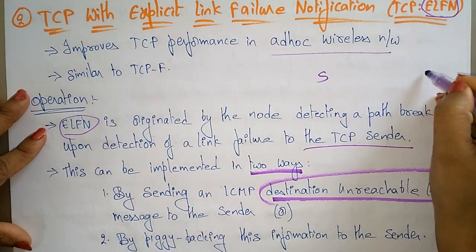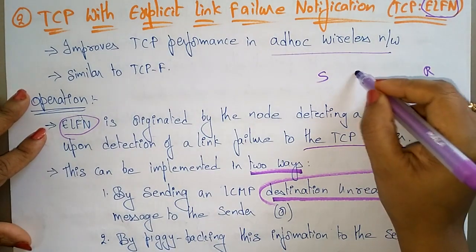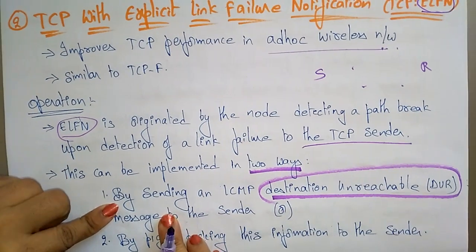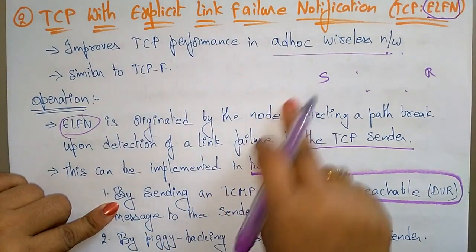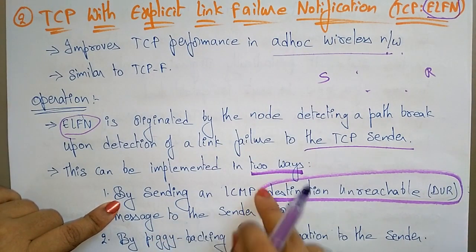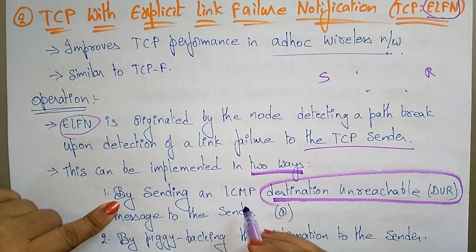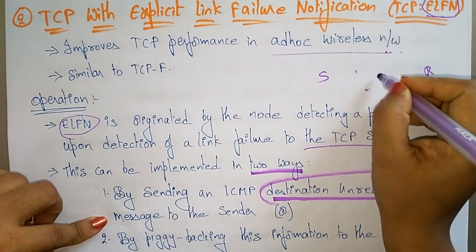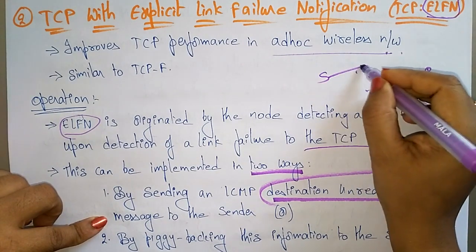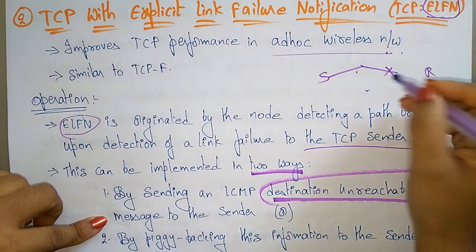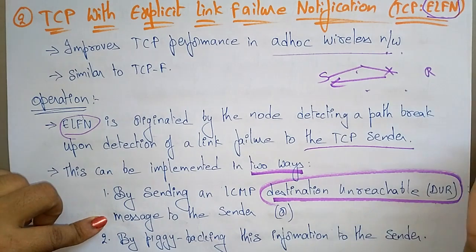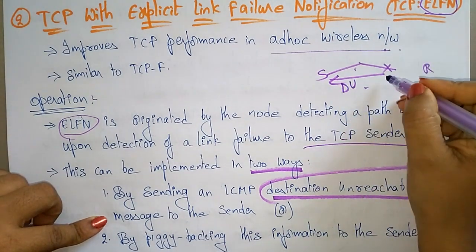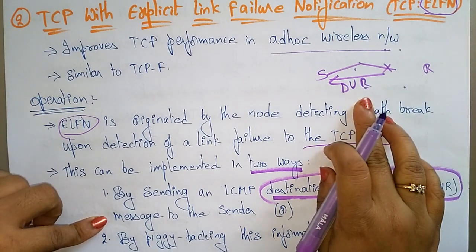Okay, the sender is here and the receiver is here, and in between so many nodes are there. So how will this explicit link failure notification be implemented? It can be implemented in two ways. One is by sending a destination unreachable message to the sender. Suppose whenever the link breaks, the communication will break, and the sender receives a destination unreachable message, DUR.